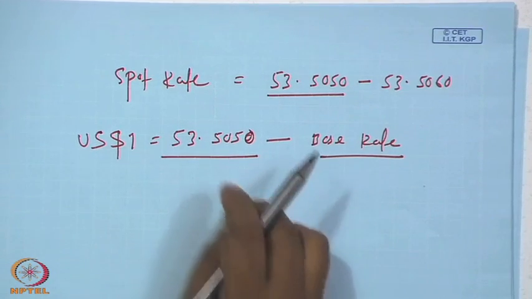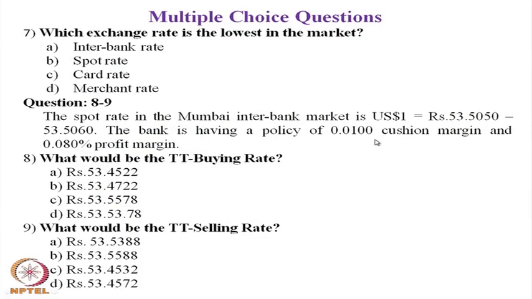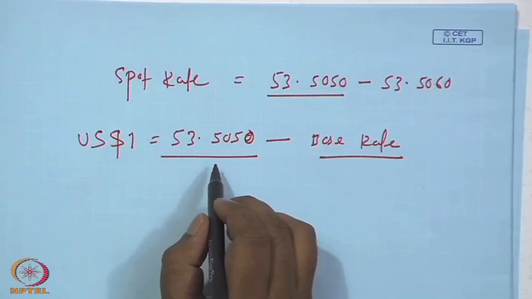Since the bank has a policy of a 0.01 cushion, there is a cushion rate, and the bank also charges a 0.80% profit margin. So you have to deduct the profit margin.